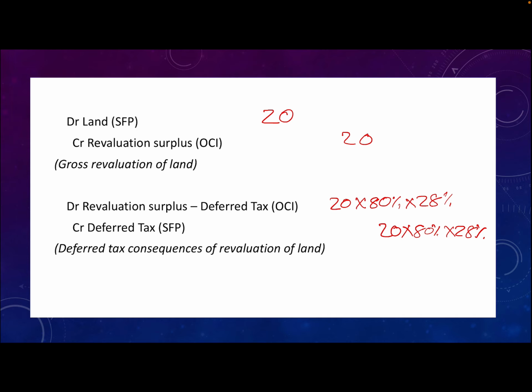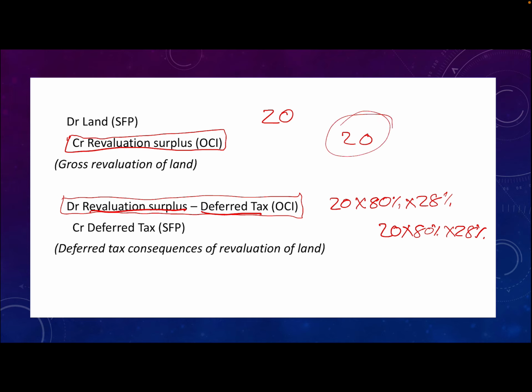Okay. So here we are, and note the different line items. So our revaluation surplus goes through OCI, so that's the gross revaluation. And then we say, okay, but remember, we actually want the net amount to go into equity, so we have to account for the tax on that as well. So that also goes to OCI, and we call that account the revaluation surplus deferred tax account. So these two amounts, the credit over here and the debit that we have over here together will give me the net amount that goes to equity at the end of the year.